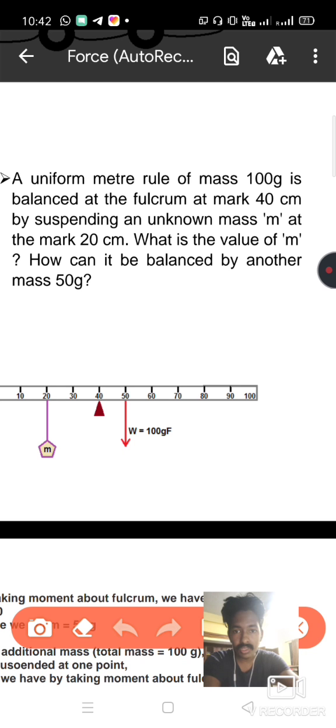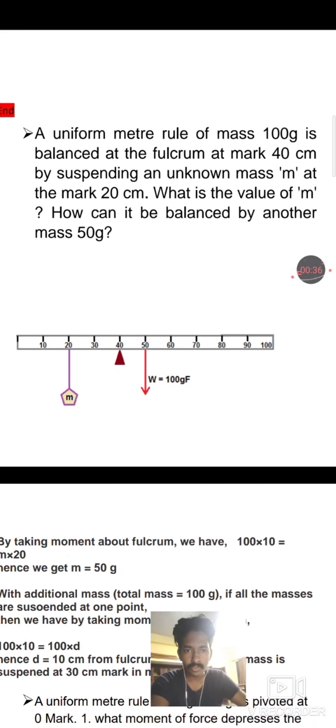A uniform meter rule of mass 100 gram is balanced at the fulcrum at mark 40 centimeter by suspending an unknown mass m at the mark 20 centimeter. What is the value of m and how can it be balanced by another mass of 50 gram? For finding solutions of this type of questions, first you need to draw the diagram.